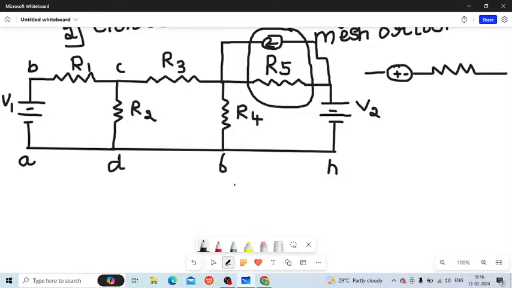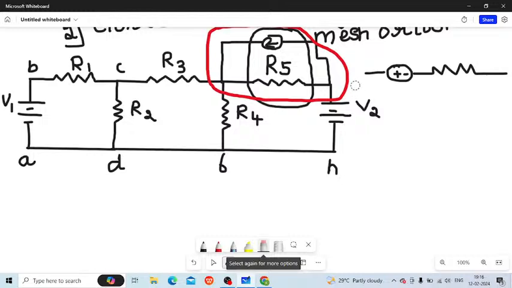The third step, what we learned is that you have to find if there is any practical current source in the circuit, like the one I have told you, this one. If there are any practical current sources, you are going to convert them into practical voltage sources by using the source transformation methodology, which I taught you in Saturday's classes. Please do watch it without fail.